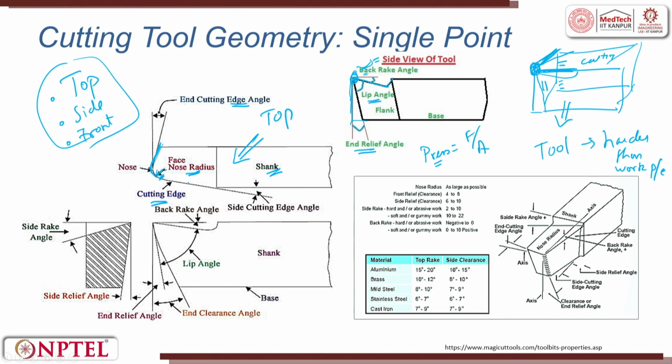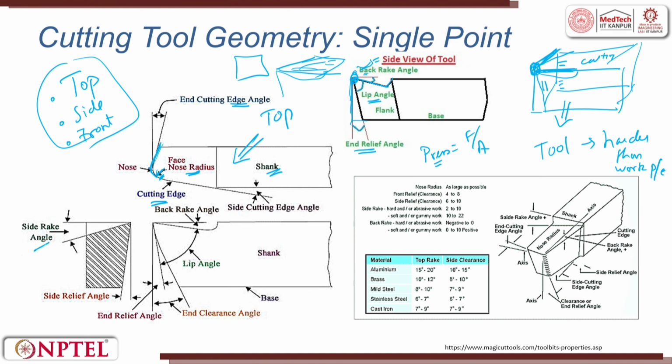Now, let us try to see the side view of this. In the side view, you try to see the side cutting rake angle. The plane whatever is there is never perpendicular, it is inclined at an angle. This plane is inclined at an angle, right.